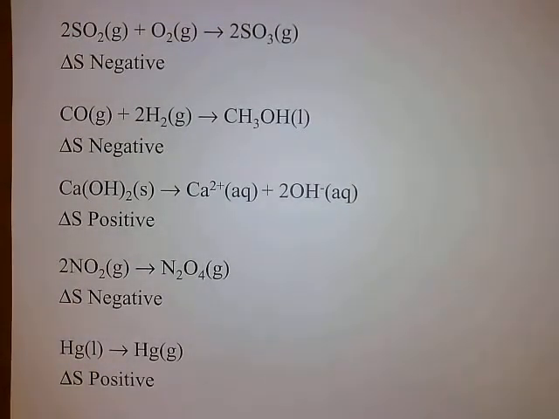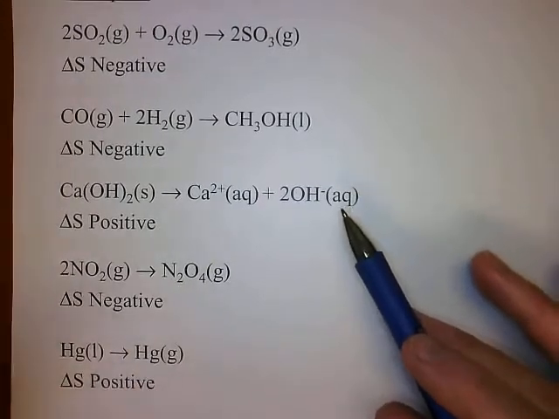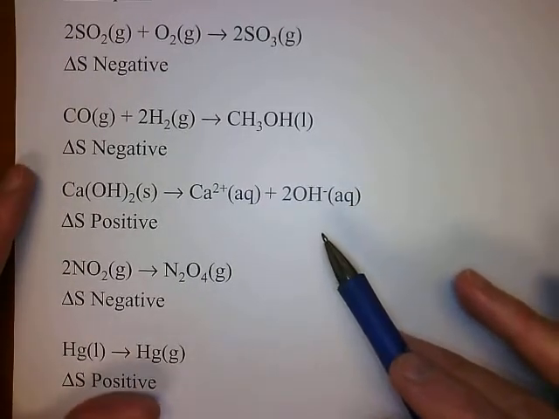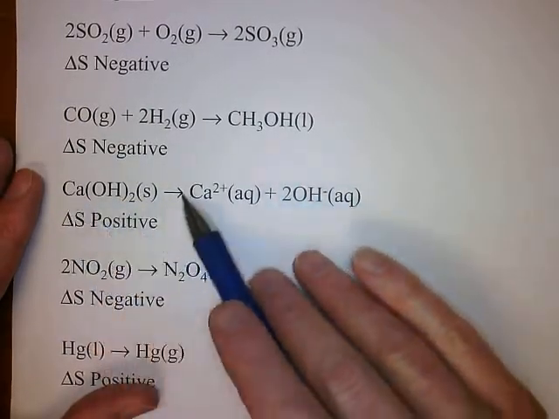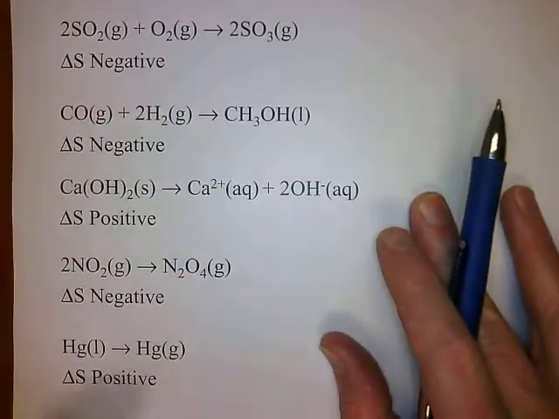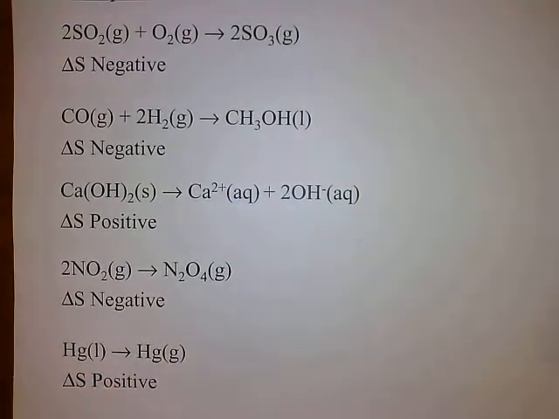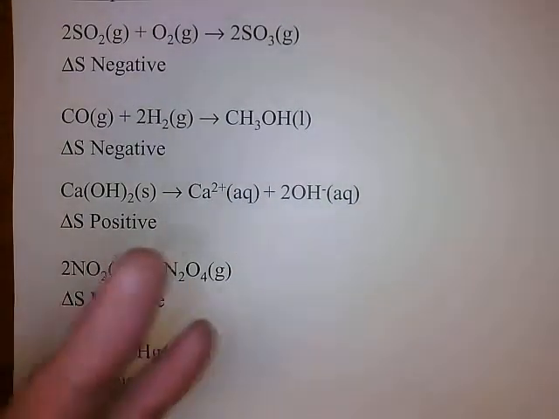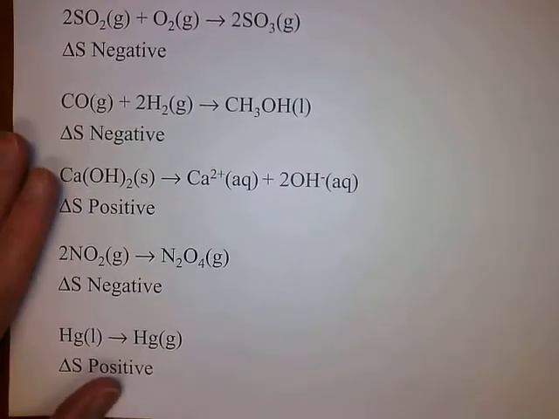This is the case of dissolving a solid. Here we have ions packed together in a nice crystalline lattice. We're dissolving it in water. Now we have these free-floating ions in solution. So we're going to a more disordered state. Entropy is increasing.